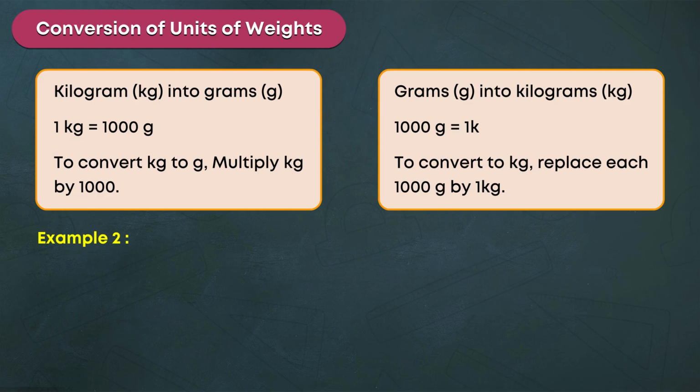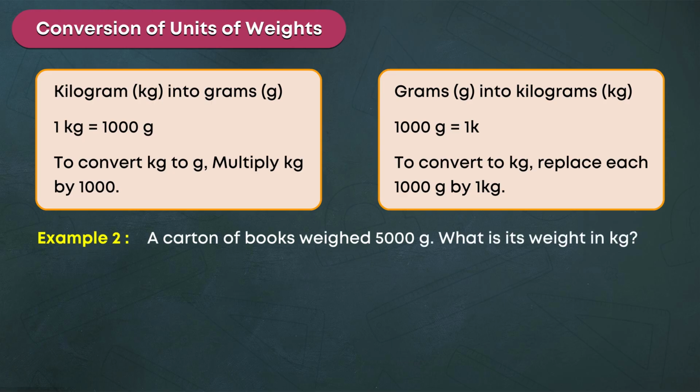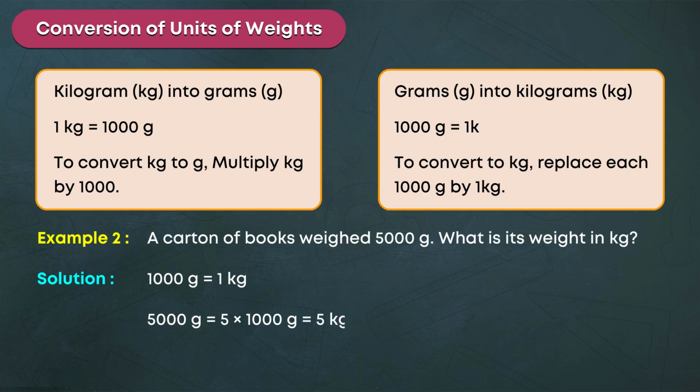Example 2. A carton of books weighed 5000 g. What is its weight in kg? Solution. 1000 g is equal to 1 kilogram. 5000 g is equal to 5 into 1000 g is equal to 5 kilograms. The carton of books weighs 5 kilograms.